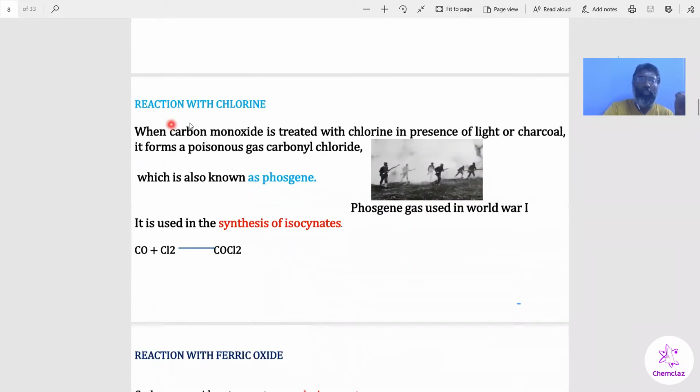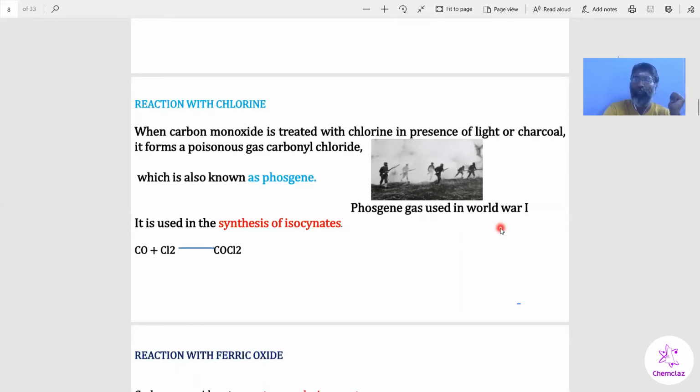The second one is reaction with chlorine. Carbon monoxide reacts with chlorine, which gives carbonyl chloride, also called phosgene. This phosgene gas was used in warfare as a chemical weapon in World War I.